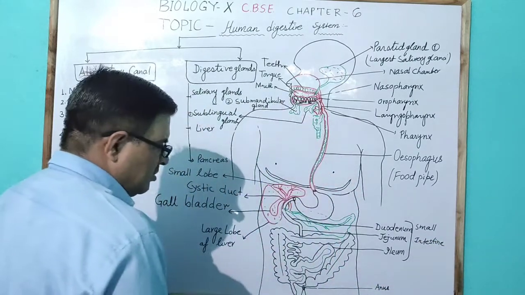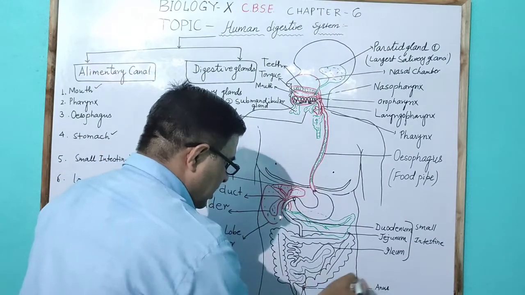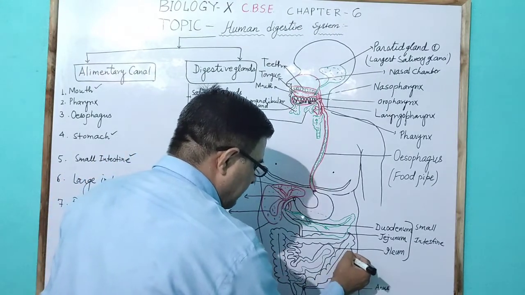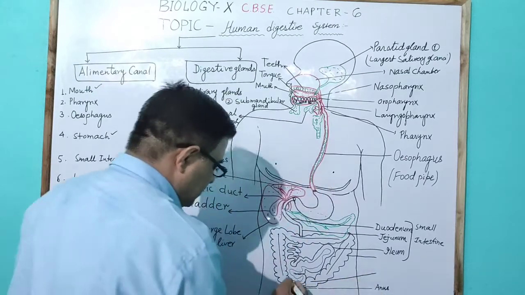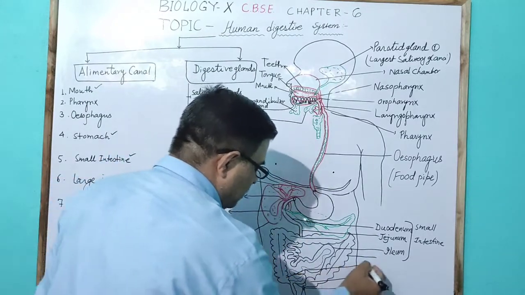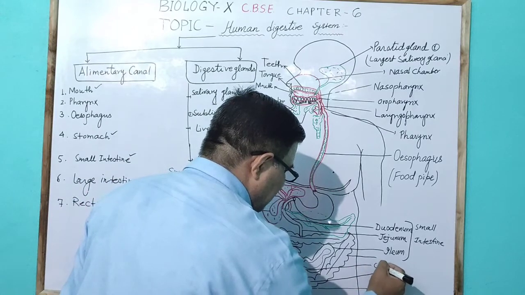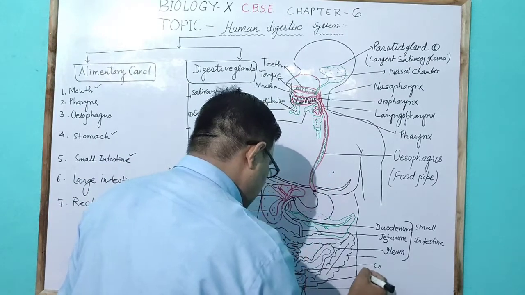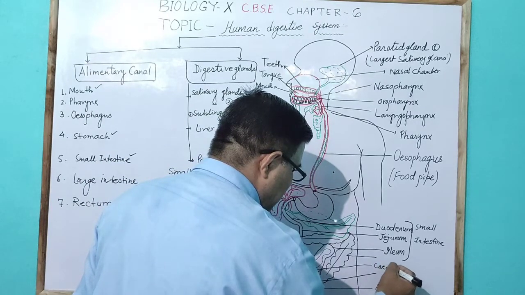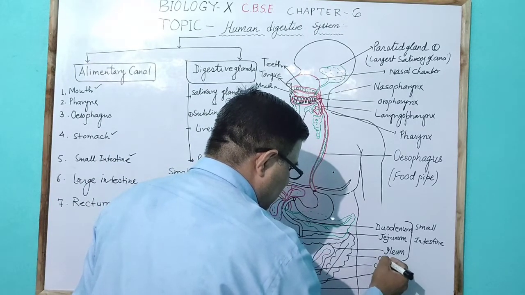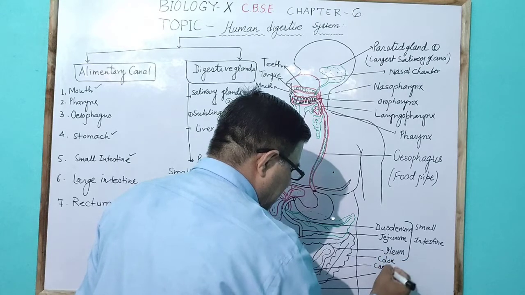Large intestine has three parts: the cecum, rectum, and colon. Here, this is the cecum, next one is the colon, and the third one is the rectum.